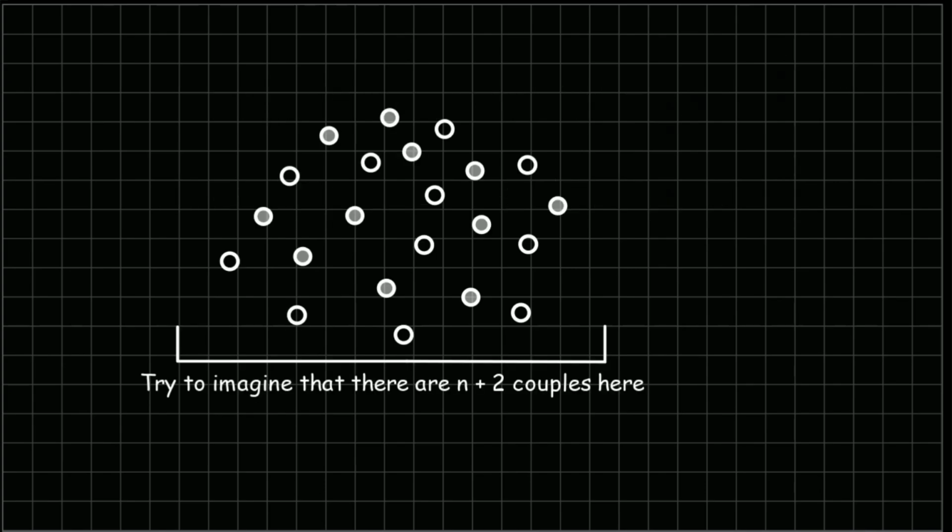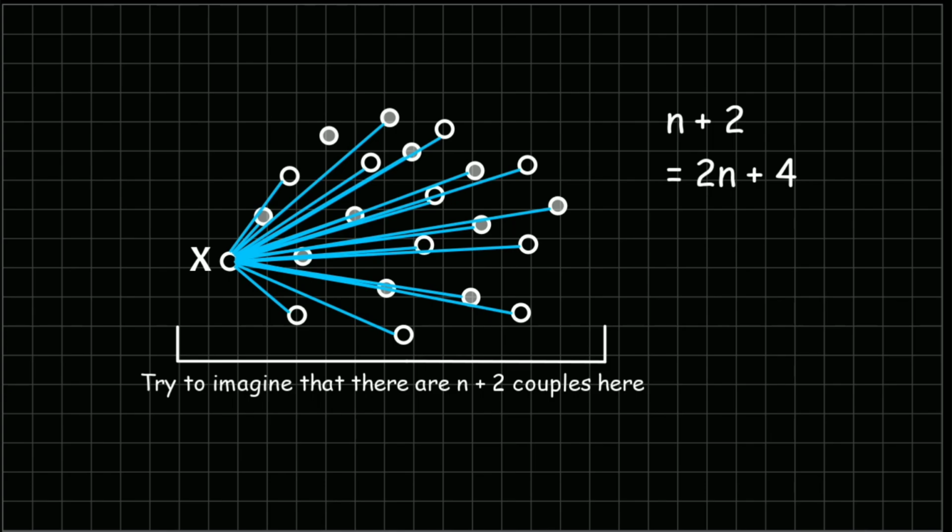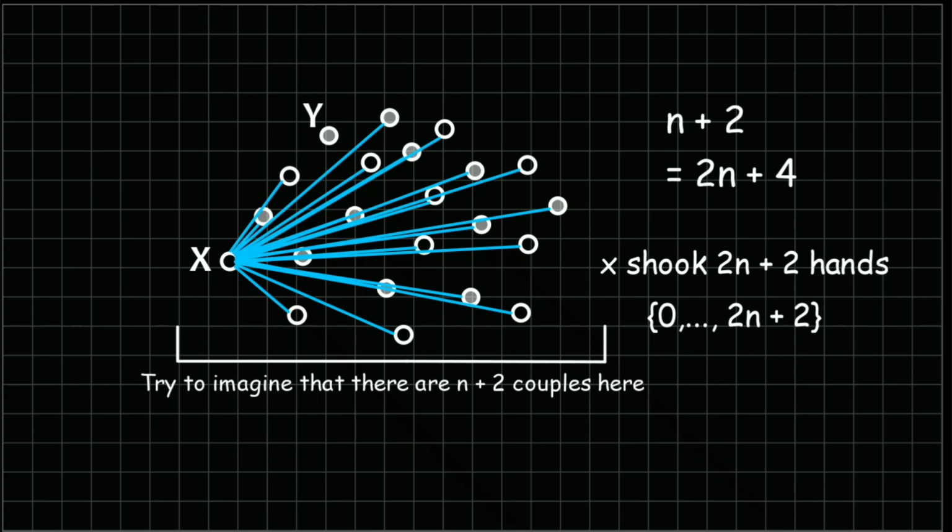Including you and your partner, there are n plus 2 couples or 2n plus 4 people in the party. Among these 2n plus 4 people, there is a person, let's call him X, who has the most number of handshakes. X shook hands with everyone except his or her partner. That means X shook hands with 2n plus 2 people. As everyone shook hands with a different number of people, the handshake number ranges from 0 to 2n plus 2. Let's say Y shook hands with 0 number of people, which implies that X and Y are a couple.